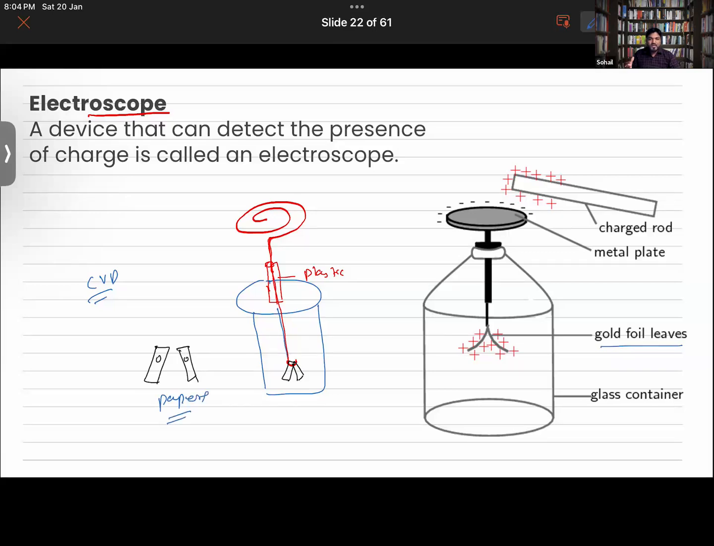Because charges can develop on insulators as well. Although they will not conduct, charges can develop on them. Okay now, see what is happening.